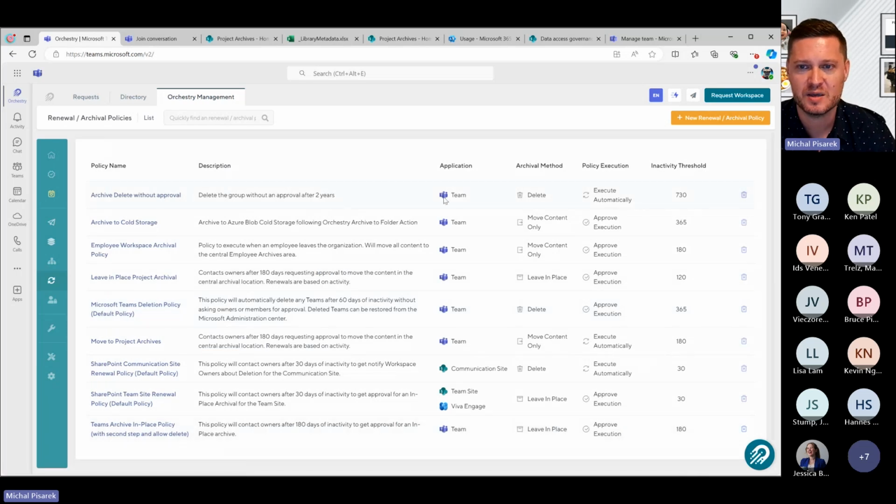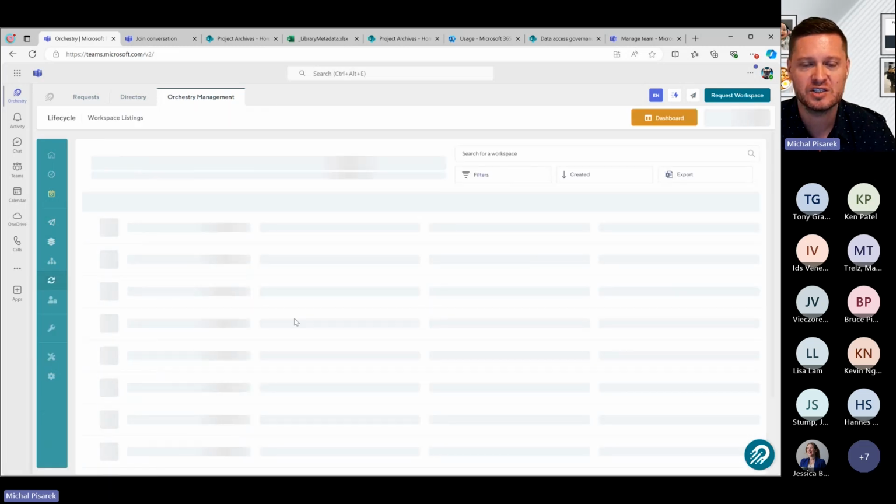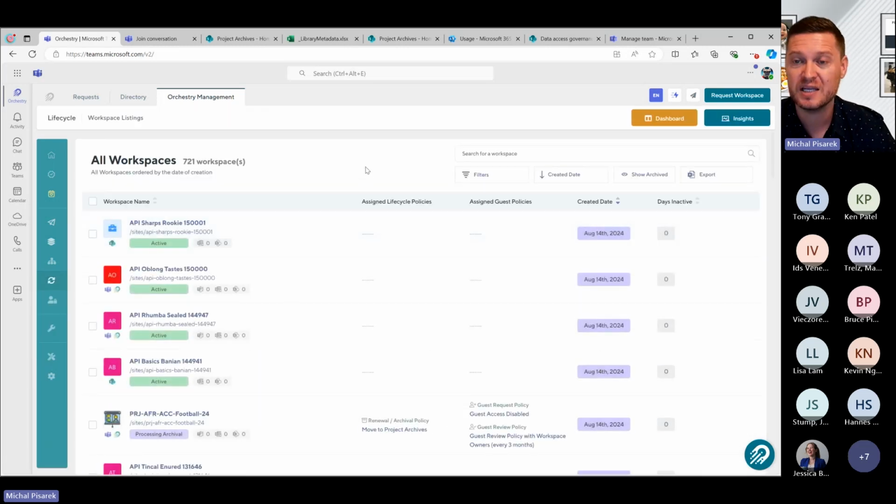Again, you can create them. They can be different for teams and team sites and all of those pieces. Add these policies, allow your users to make the decisions around that. And then what you'll find is that your growth of content storage is going to be reduced because, again, if we're archiving and removing all of these previous versions, a ton of storage savings there.